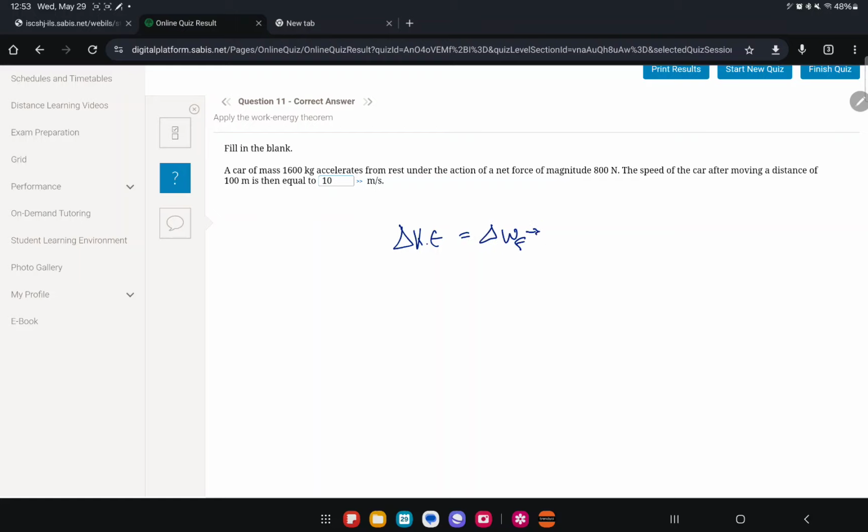How do you know when to use this? You know when to use this when you have a velocity, a distance, a force, and a mass. If you have mass and velocity, you immediately know you have half mv squared, kinetic energy. If you have a force and a distance, then you know that's work. But what if I have work and kinetic energy? You use delta KE equals delta work.